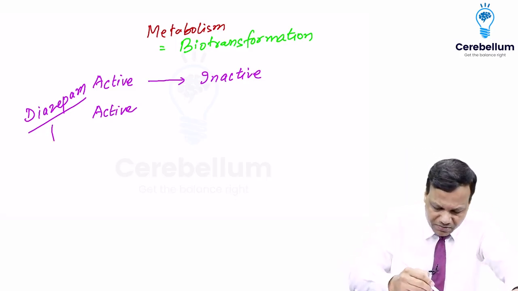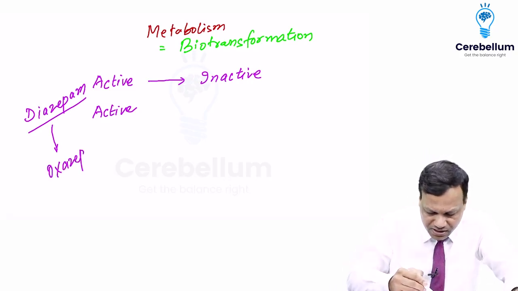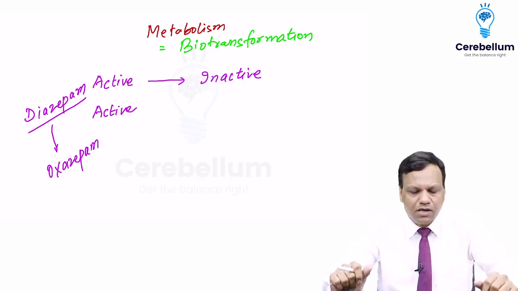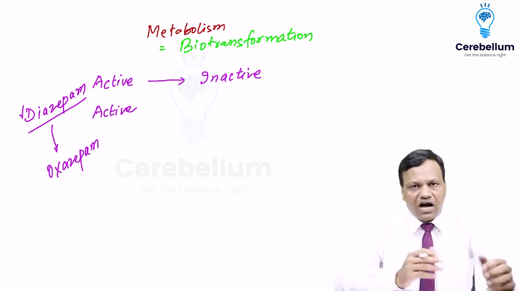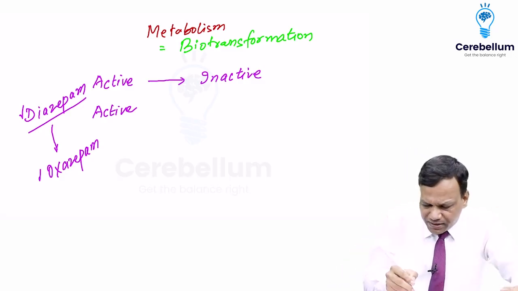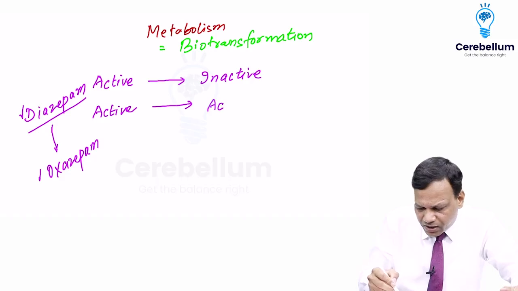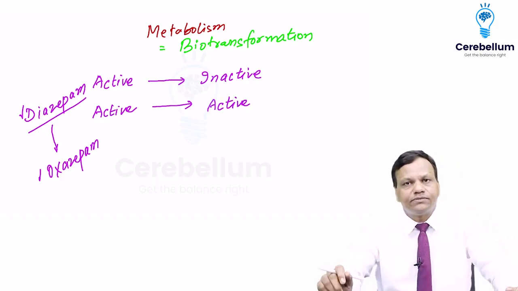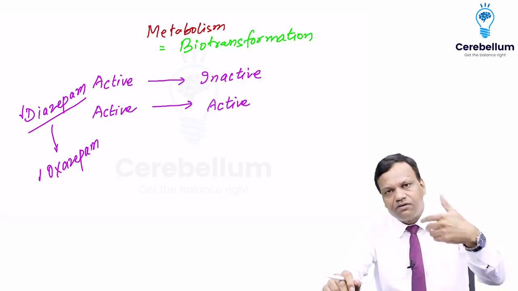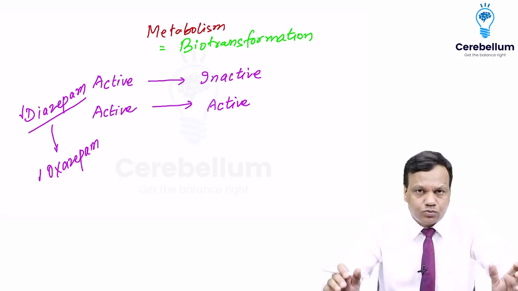After some time it is metabolized and it is converted to a compound known as oxazepam. Oxazepam can still depress the brain. So that means diazepam is active. After metabolism, it forms oxazepam, which is also active. So this can happen, that an active drug can be converted to an active metabolite. So an active drug can become inactive, but an active drug can be converted to an active metabolite also.